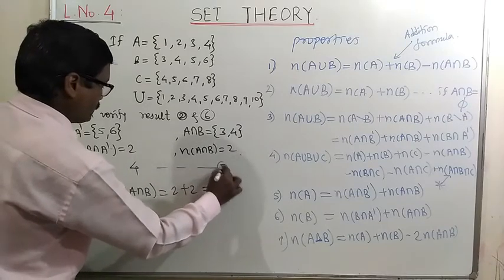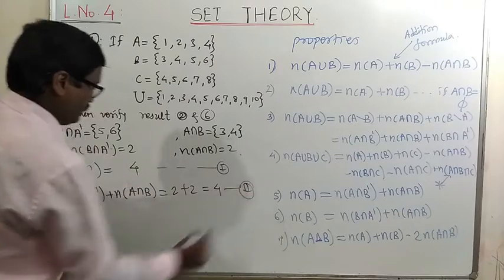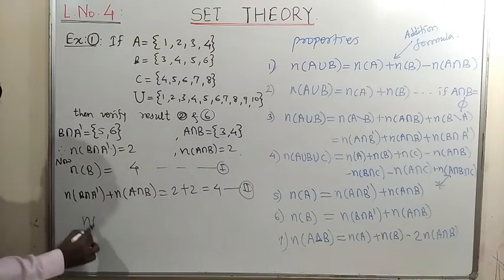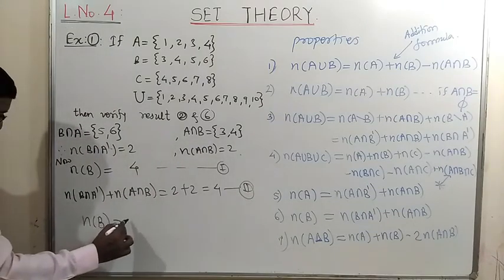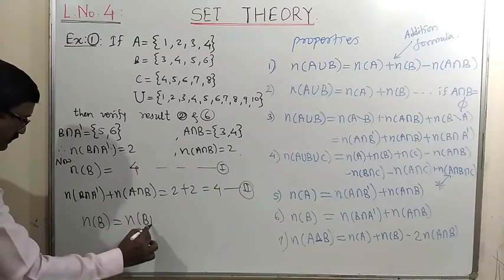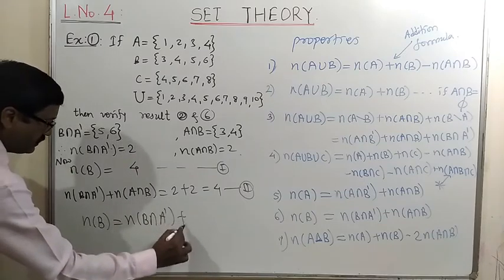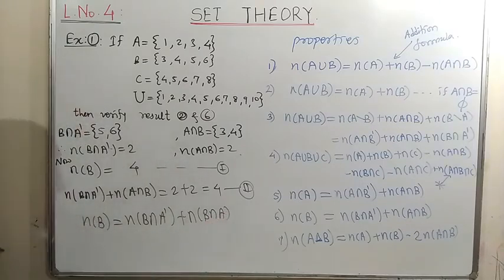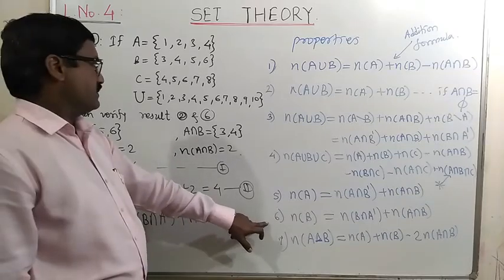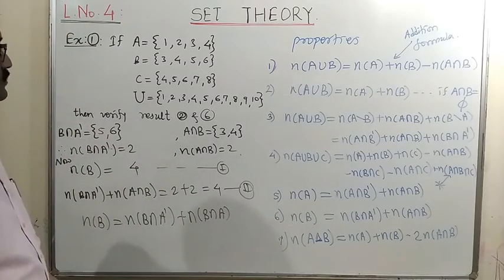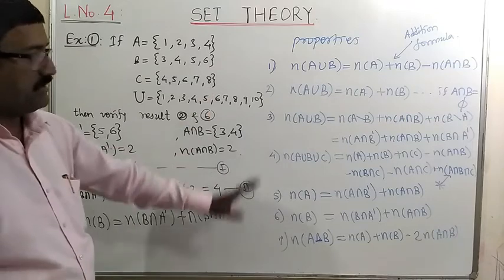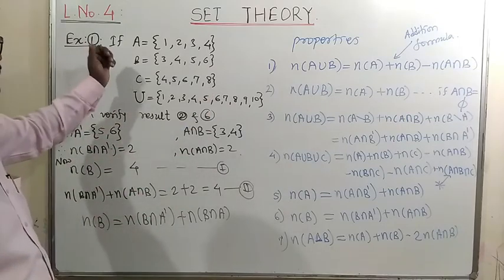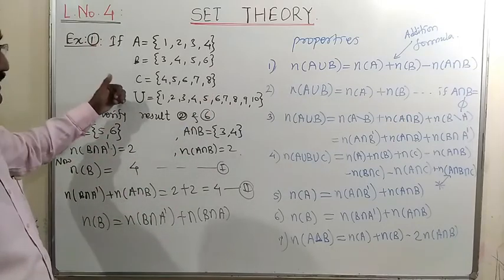So from equation 1 and 2, we can say that N of B, the number of elements in B, is equal to the number of elements in B intersection A complement plus the number of elements in B intersection A, or A intersection B, same. So this result, or property 6, is verified here. In this way, we can verify the remaining properties also for these sets A, B, C, and U.